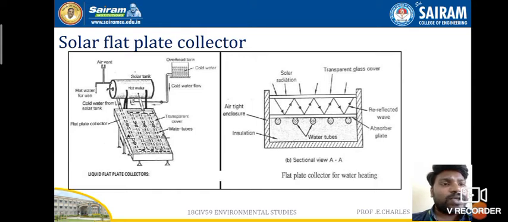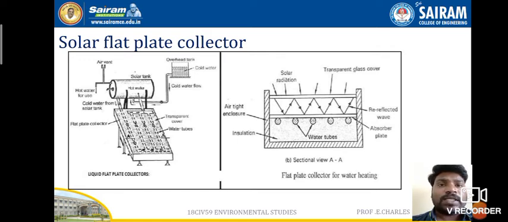When water starts flowing, the sun's radiation will come and fall on the transparent glass cover, and that reflection will be distributed everywhere. Because the water tubes are in contact with the absorber plate, heat will be taken and that cold water will be converted into hot water. So this is how the solar flat plate collector works, and this comes under renewable energy resources.